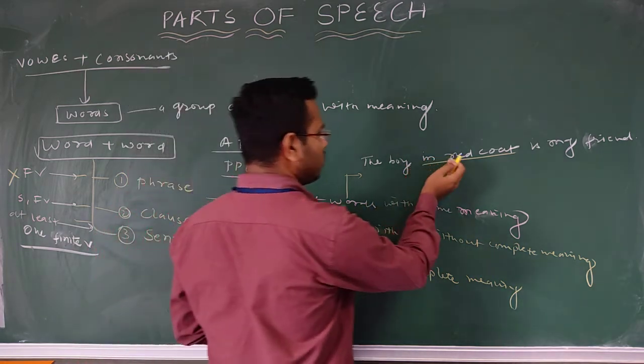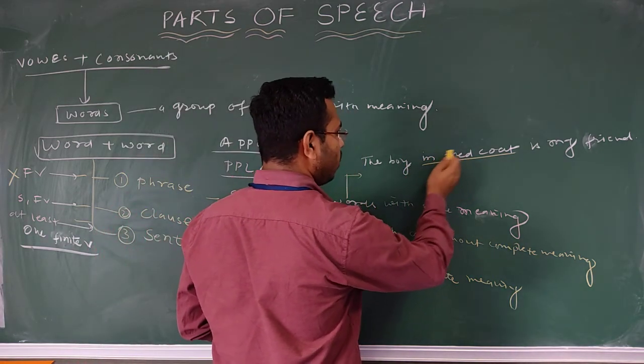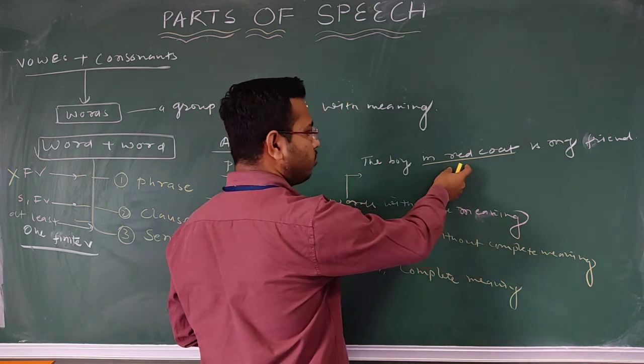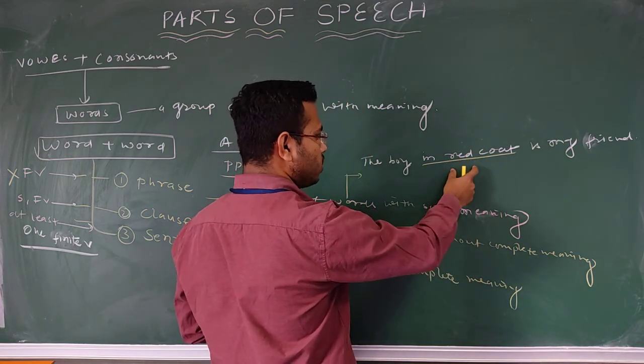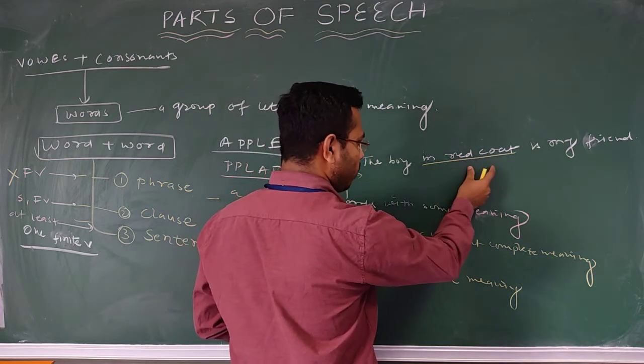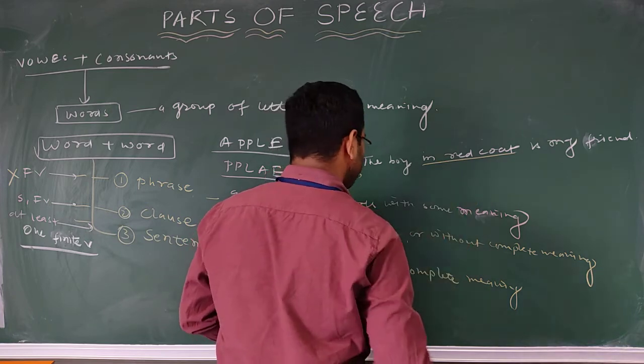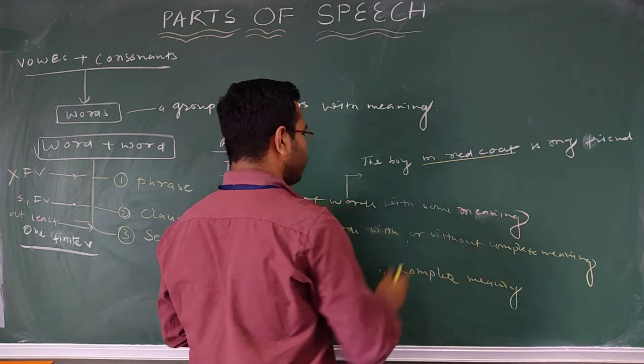So this is what we call a phrase. In red coat, we do not have any finite verb, we do not have any subject, and this is a group of words. All right, so this is what we can give as an example for phrase.